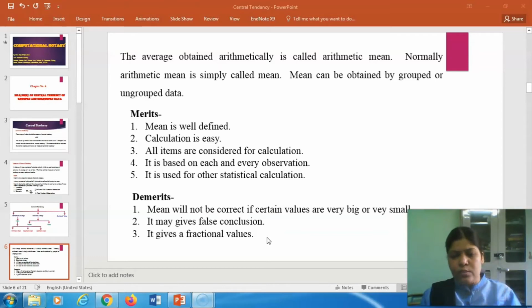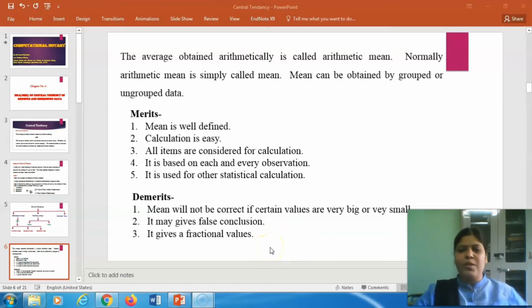For example, if you have to make a conclusion about how many family members in your home like okra or like potato, and the value comes as a fraction, that cannot happen. You can't say 2.5 members in my family like okra.